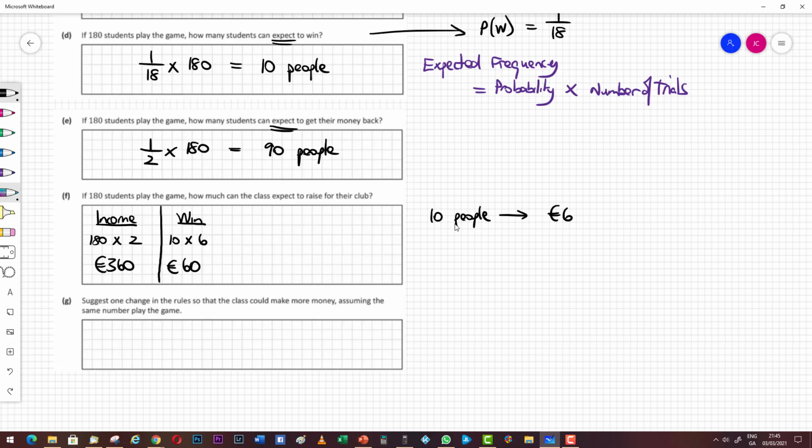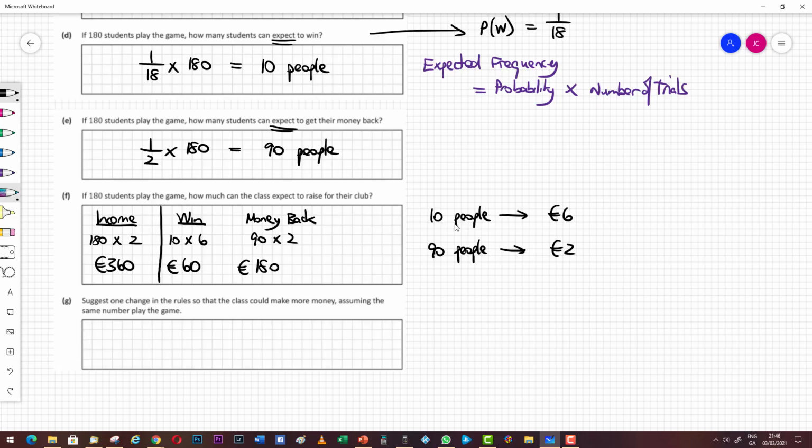Okay, but then also you have to give money back. We've said that we would expect that 90 people would get their money back, and they'll get €2 each. So 90 times 2 is 180.